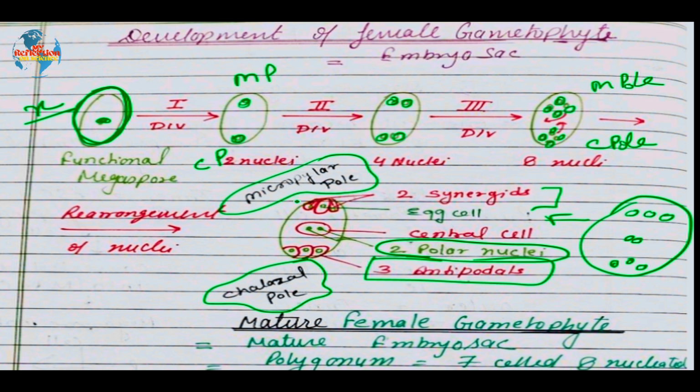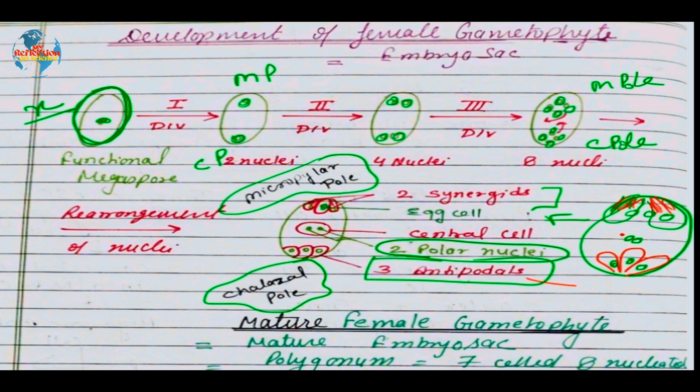So here, of the three cells which are produced at the micropylar pole, the middle one is always the egg cell, utilized during fertilization. These are the two synergids, which have finger-like projections over here, and these finger-like projections are called the filiform apparatus, which helps the pollen tube to get inside. Now, the three cells which are present at the chalazal pole are simply termed antipodals, with no specific function. So, they will degenerate after fertilization.